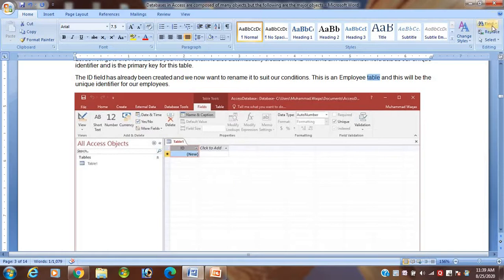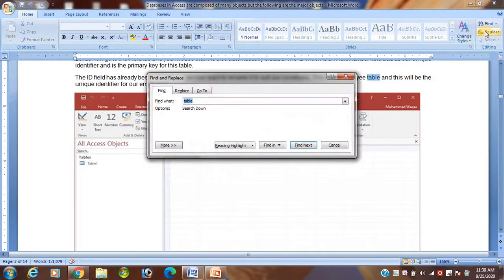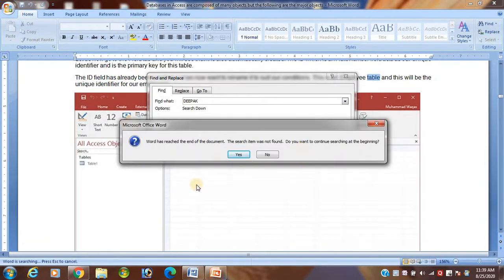Again, suppose I want to type Deepak. I want to search the word Deepak, where this word is available. Click on find next. If the word is not available in the whole document, a message will be displayed on your screen: Word has reached the end of the document.